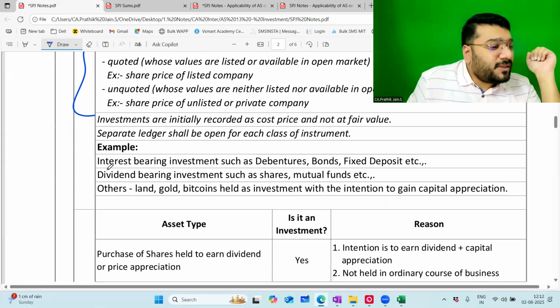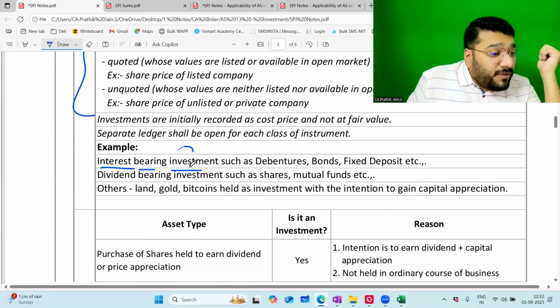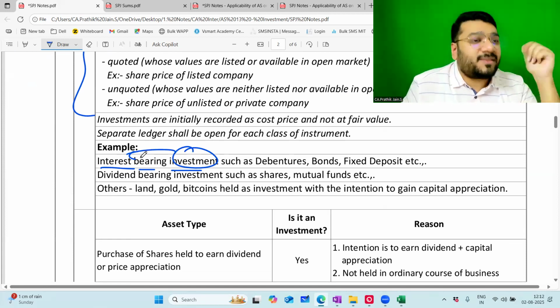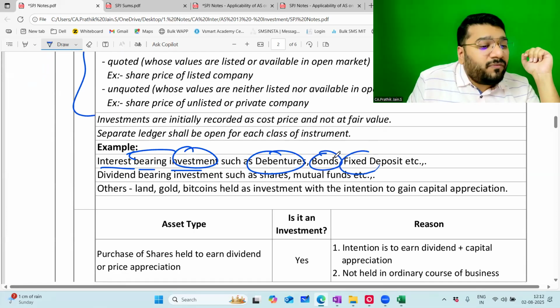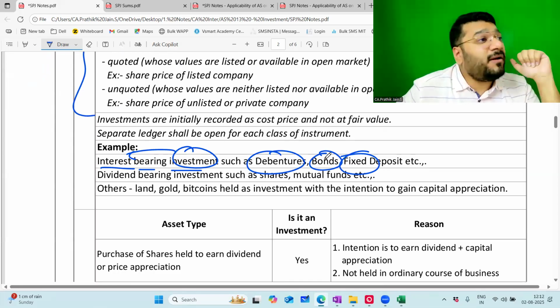Sir, can you give examples? Interest-bearing investment. There is something called interest-bearing investment. Some investment which I do will fetch me fixed interest. Those are called debentures, bonds, fixed deposits. If I invest money in a debenture, what do I get in return? Interest.